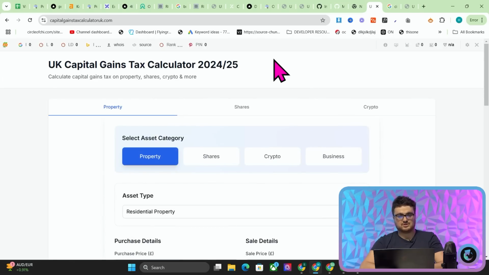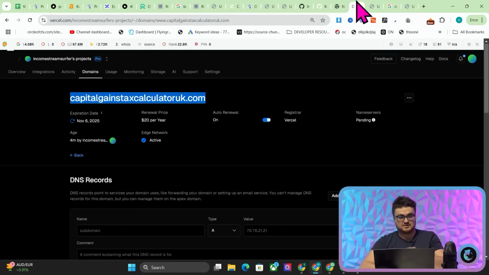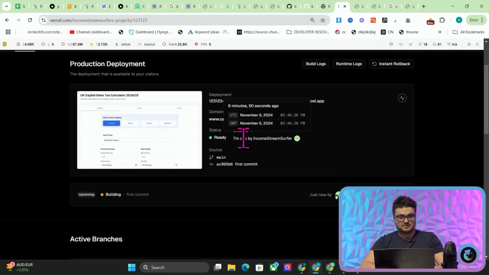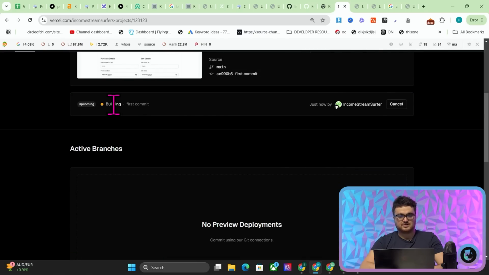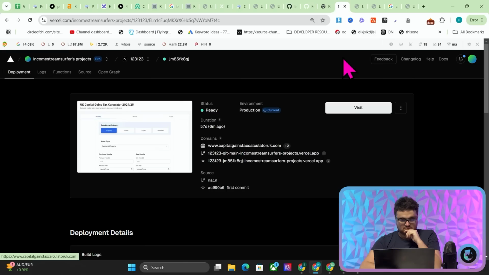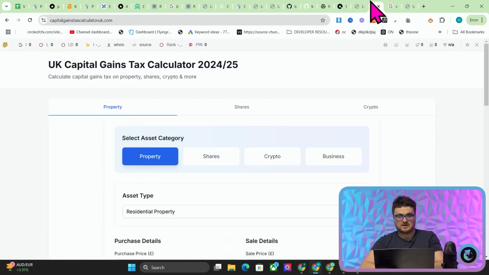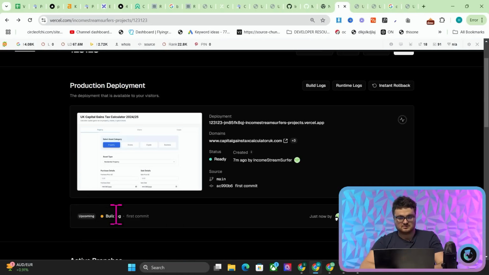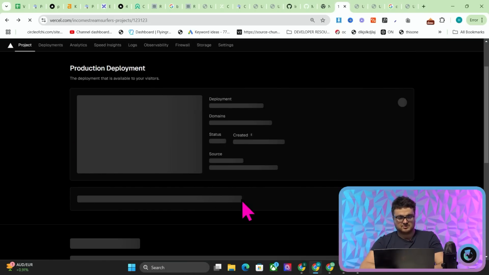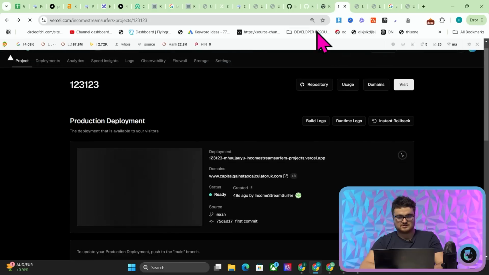And then if we go back to the website, and then just keep refreshing, or go to Vercel if we want to see the deployment. So click on here, click on this thing here, and then look, you can see it's building, right? So we just need to wait for this to build. So let's click on build logs. Well, it looks like it's actually done already. So let's do a hard refresh here. Yeah, it's building. We just have to wait a little bit. Shouldn't take too long to build. Okay, it looks like it's done.